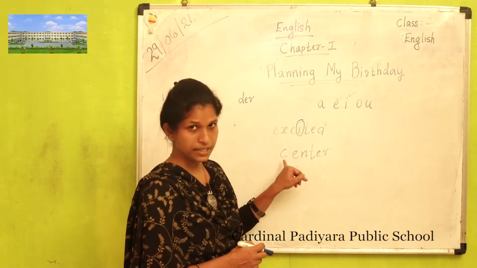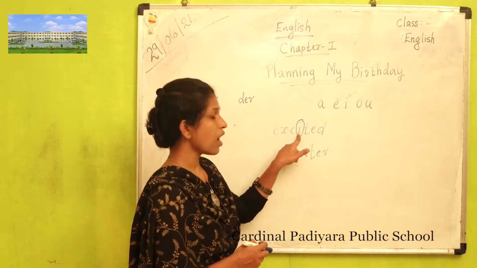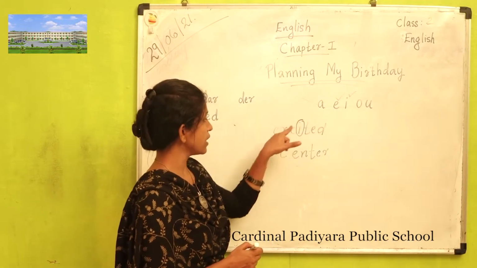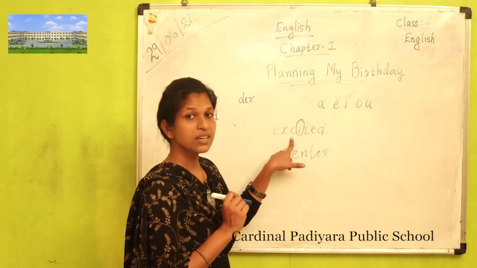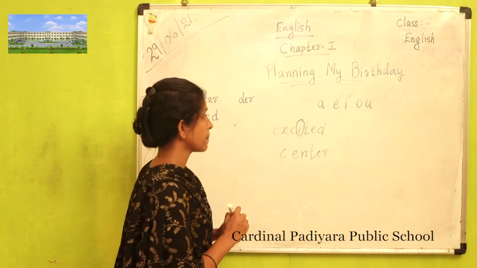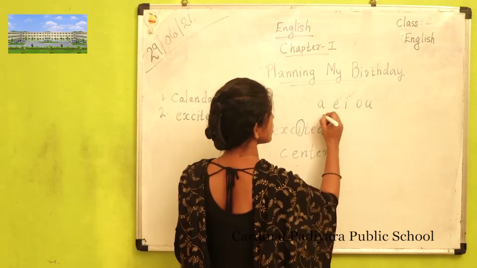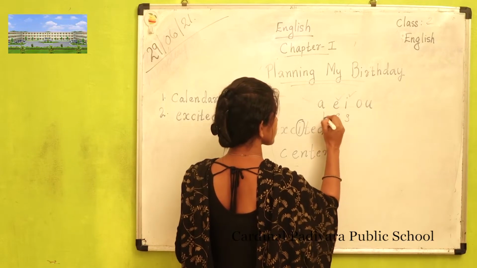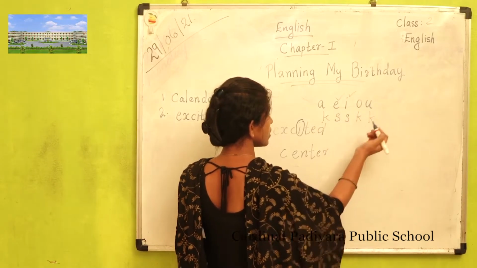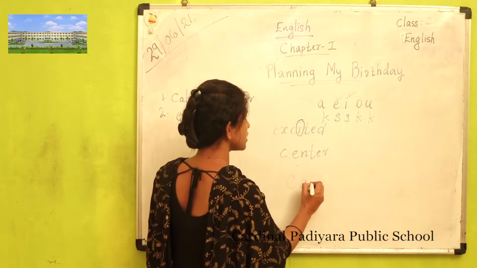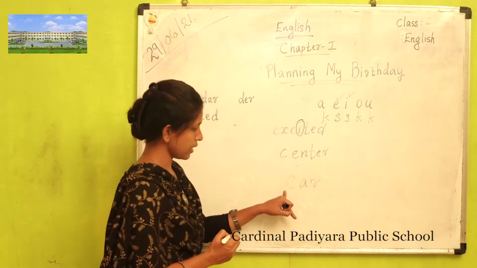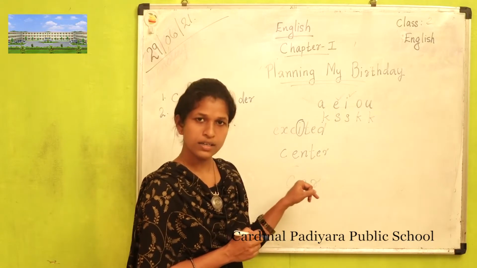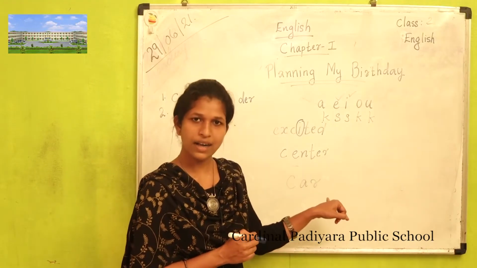E comes after the letter C. Here, I comes after the letter C. So the sound of the C is S here. If the letter A comes after the letter C, it's always the sound K: C-A-R, K, car.